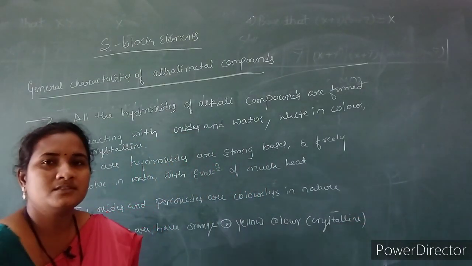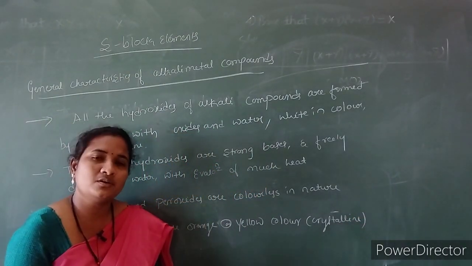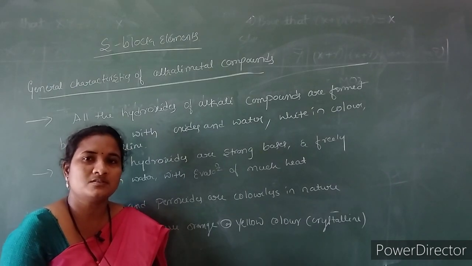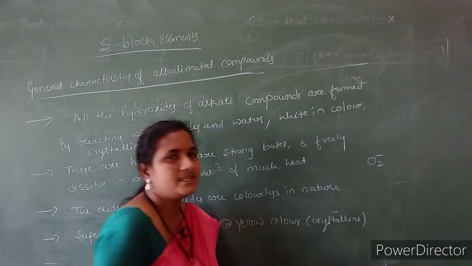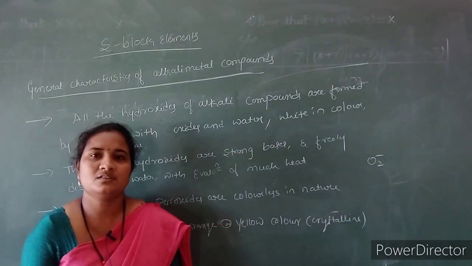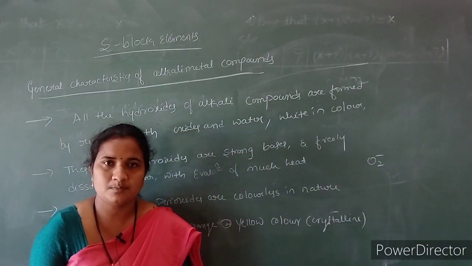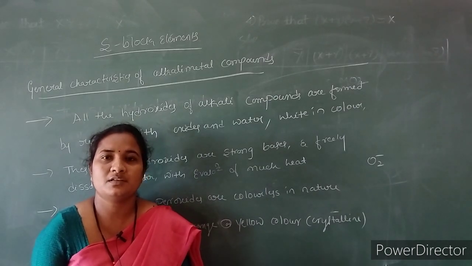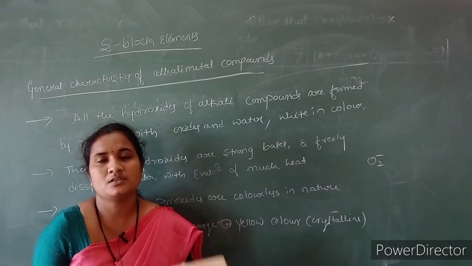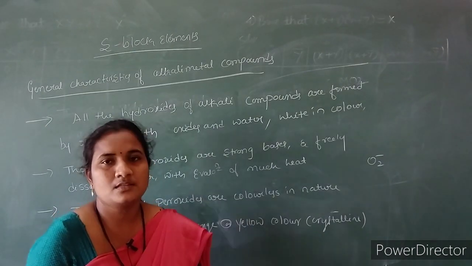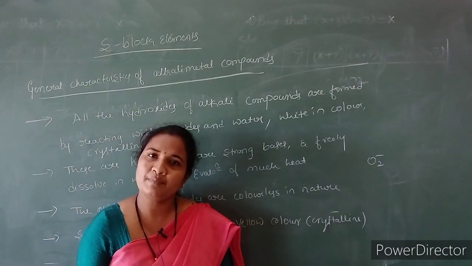Some superoxides are paramagnetic in nature because in superoxide, oxygen is present as O2 minus. So it contains 2 unpaired electrons in the molecular energy level diagram. Those 2 unpaired electrons are responsible for the paramagnetic moment of superoxides. If the molecule contains an unpaired electron, it is said to be paramagnetic.